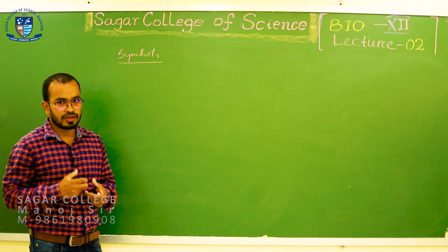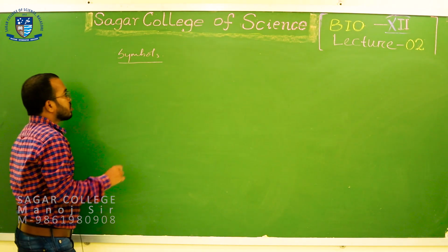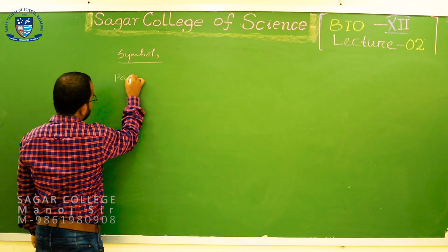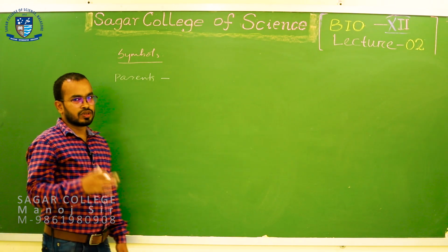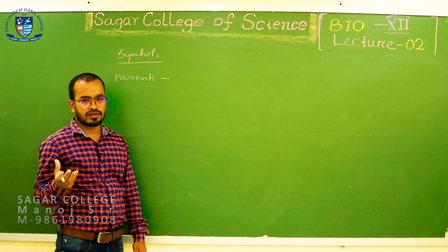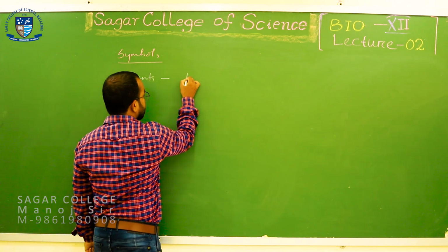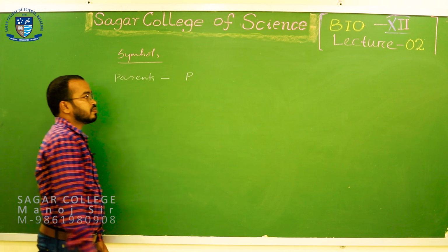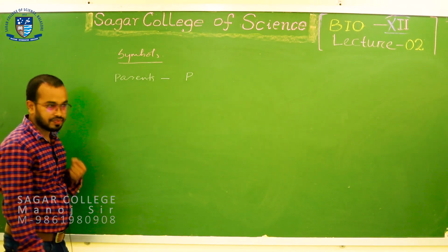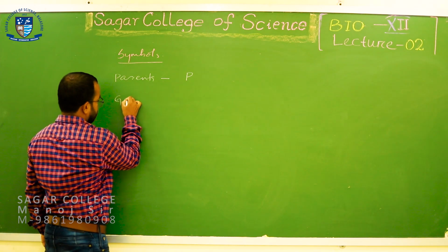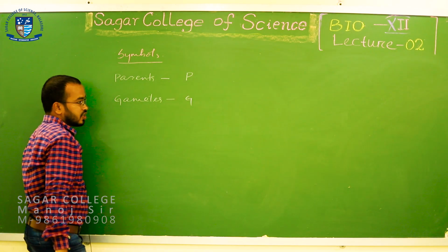Once we have knowledge of the symbols, then we will go to the higher classes. So, for example, parents are represented by the symbol P. Okay. And gametes are represented by the symbol G.